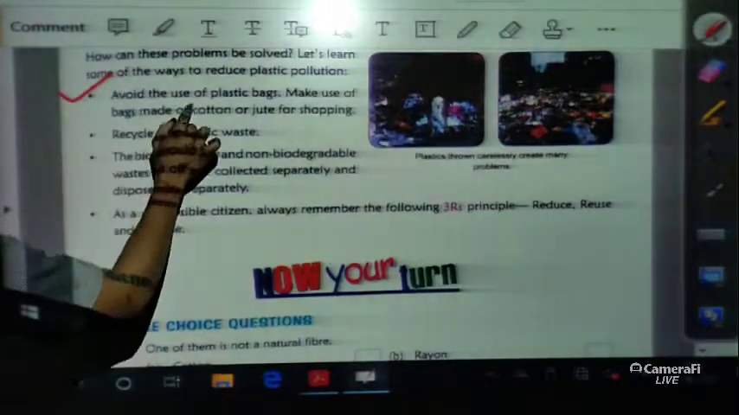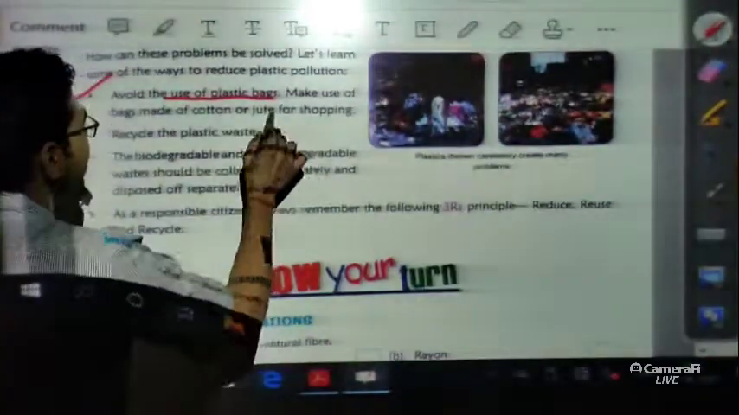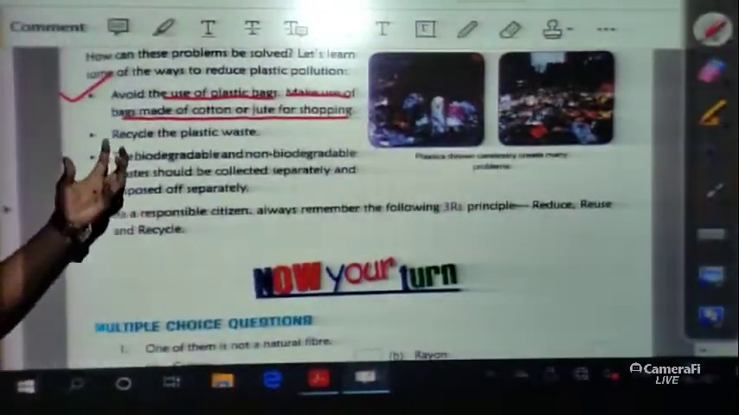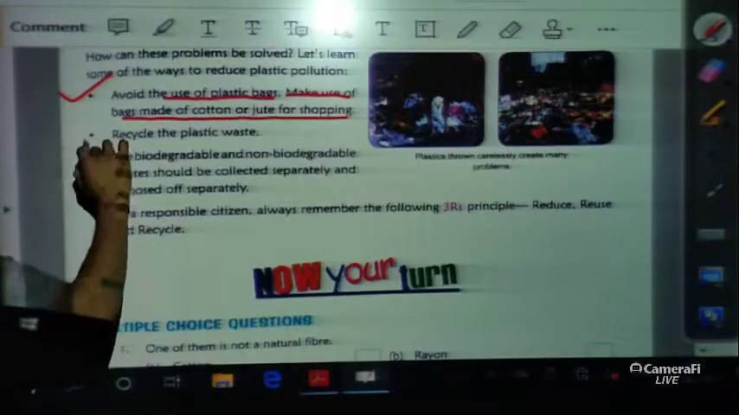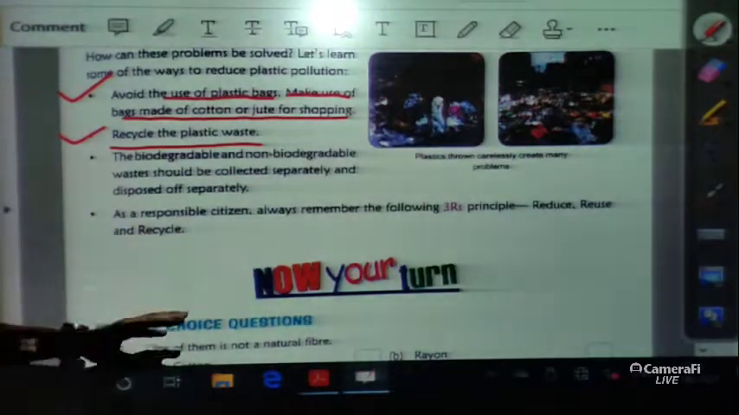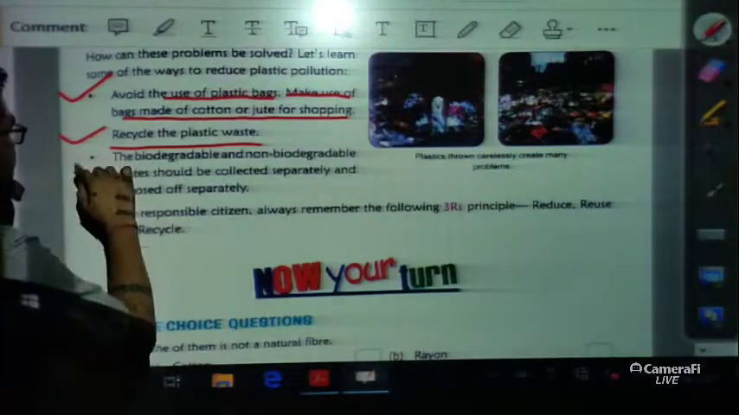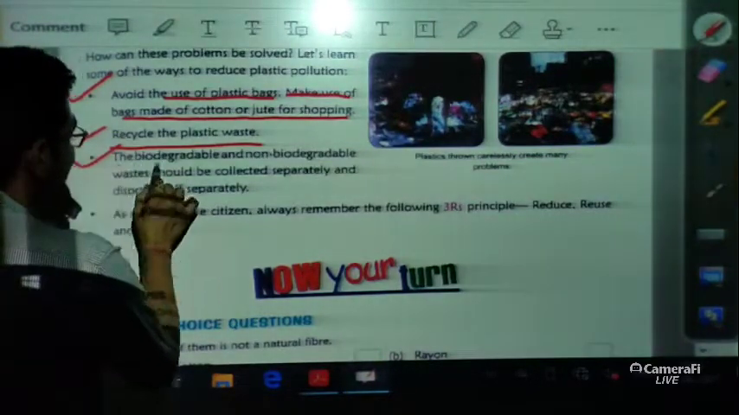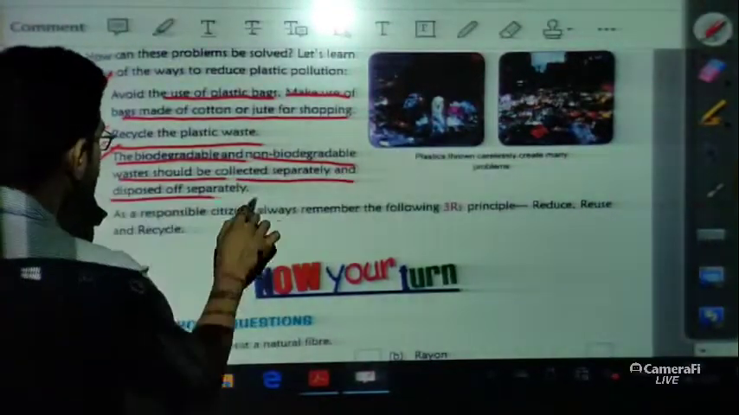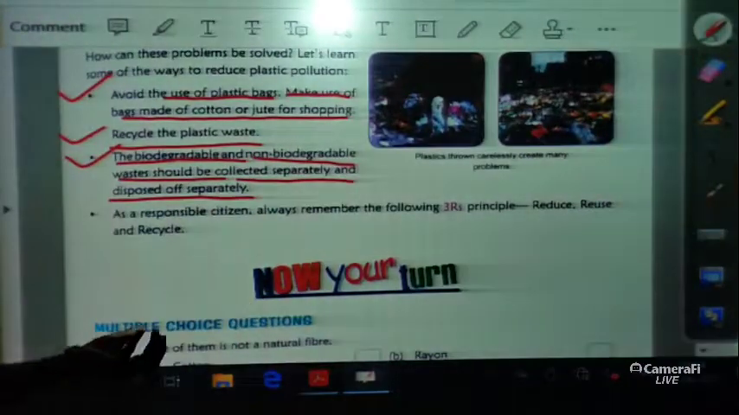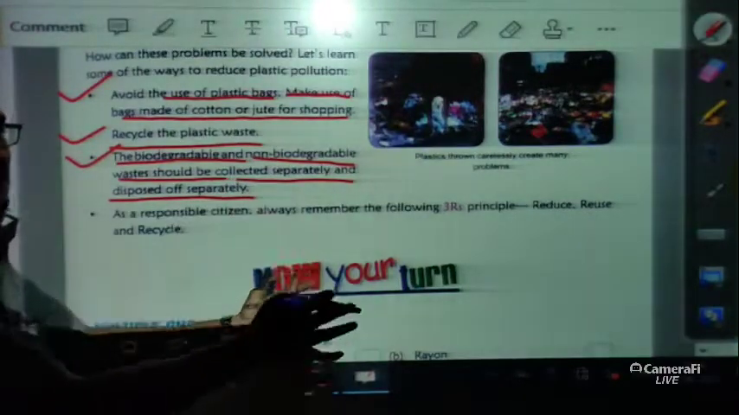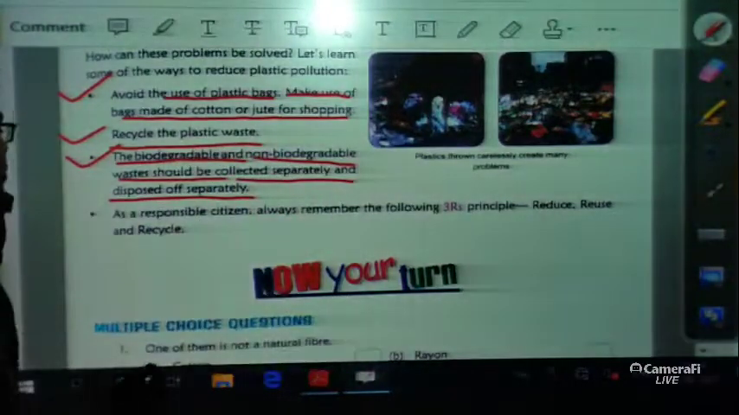First one, avoid the use of plastic bags. Make use of bags made of cotton or jute. So first of all we have to avoid this. Secondly, recycle the plastic waste. The plastic things that we are throwing, we have to recycle them. Third one, biodegradable and non-biodegradable waste should be collected separately and disposed of separately. We should keep biodegradable waste in one box and non-biodegradable things in another box.